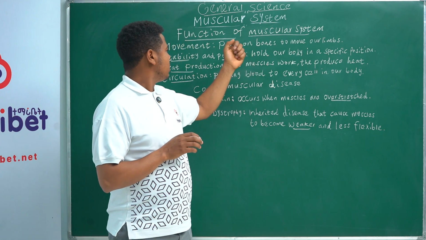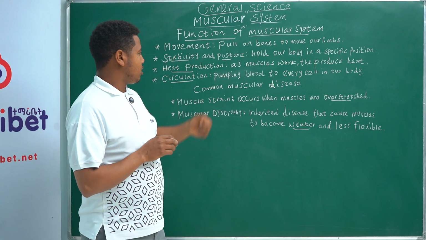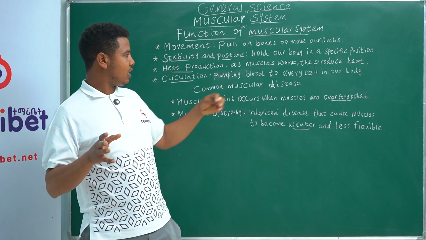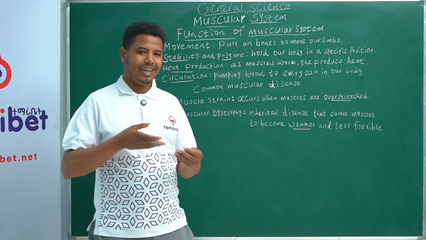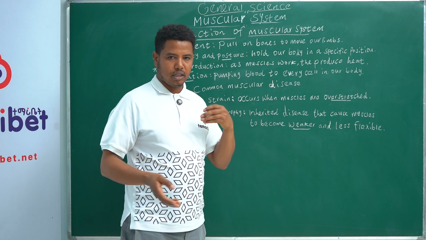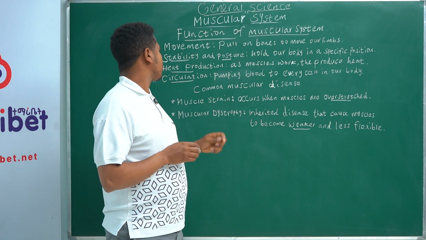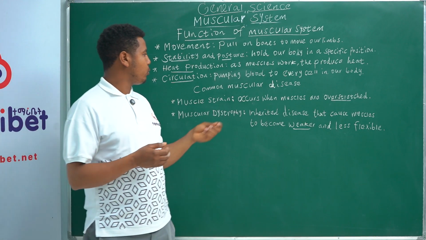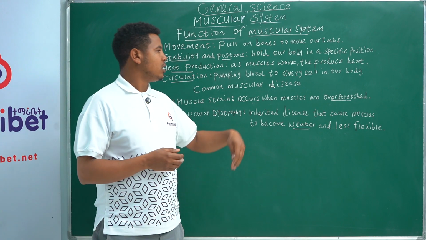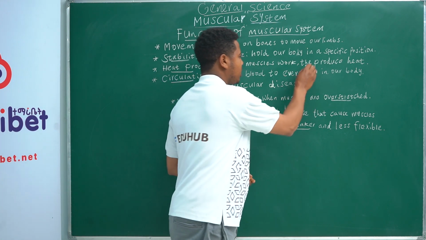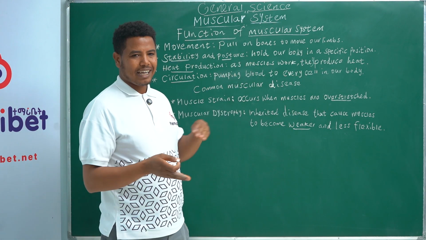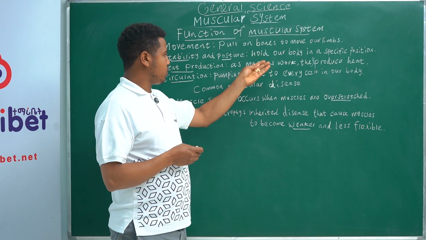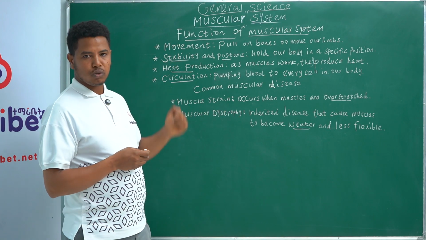That's also another job. The other one is stability and posture. The muscular system helps to hold our body in a specific position. It helps to keep us, like when we sit or when we stand, it's support. The other job of the muscular system is heat production. When we do exercise with our muscles, they produce heat. So it helps to regulate our body temperature. When we get cold and when we do exercise with our muscles, it helps to produce heat.